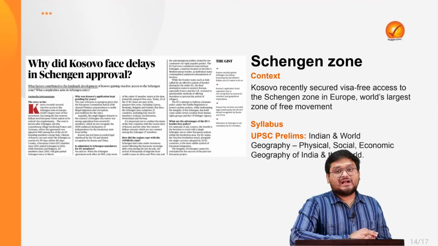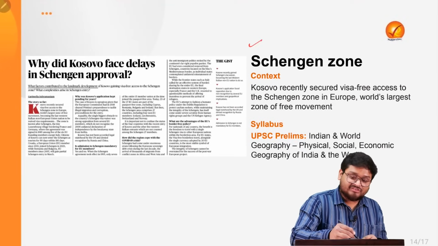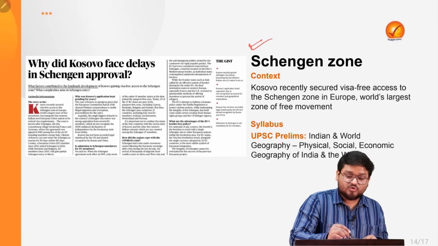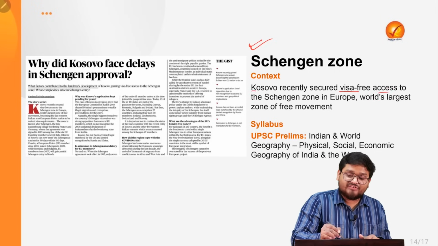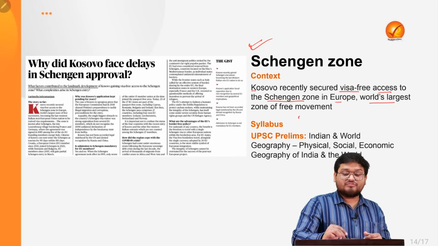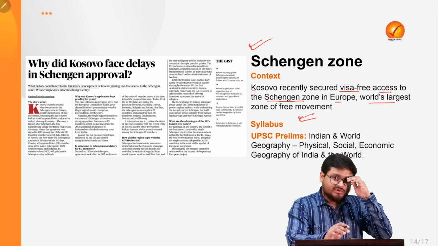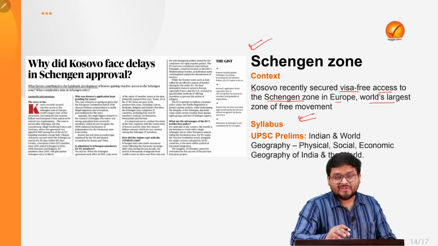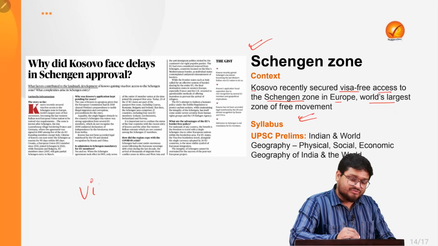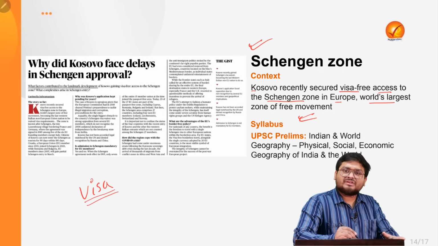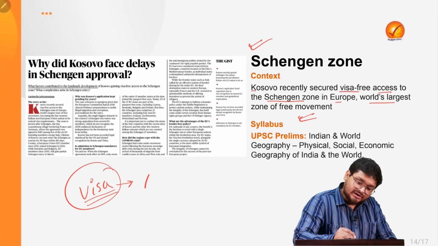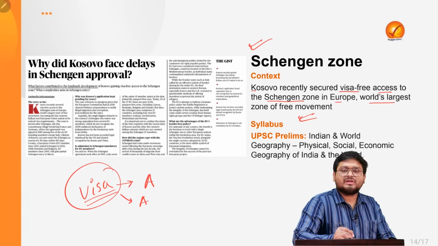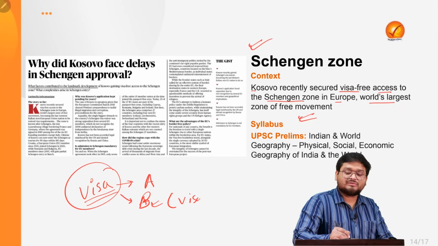Now, in the final article, we will be looking at the Schengen zone. Recently Kosovo secured visa-free access to the Schengen zone in Europe, the world's largest zone of free movement. Whenever you go to any international country, you need what? You need a visa, right? That visa is only applicable for country A or for country B. Whenever you want to visit country B, you have to take a fresh visa.